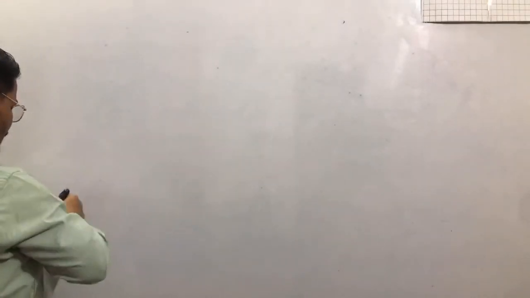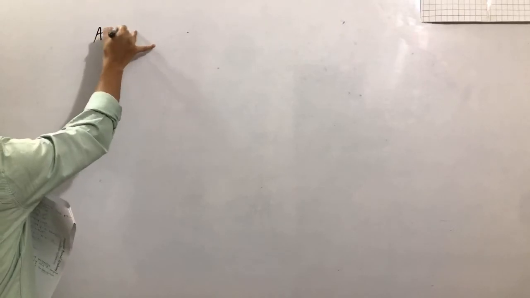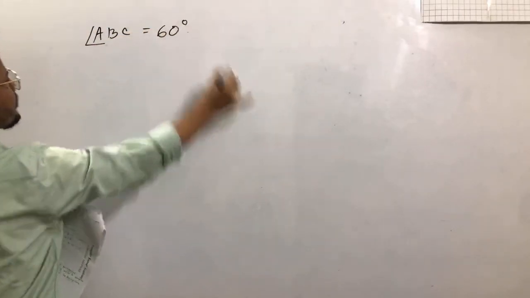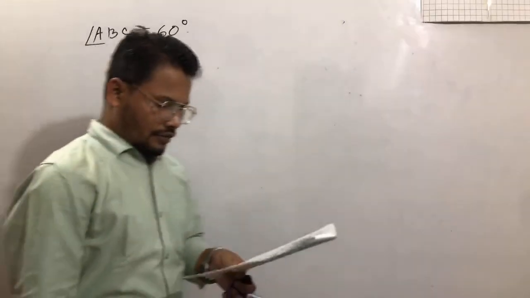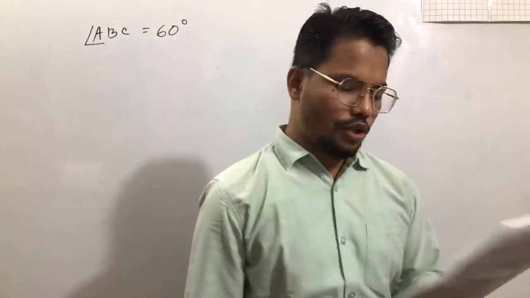Addition and subtraction. The second question is angle ABC. Angle ABC equals 60 degree. Draw angle ABC by using protractor.